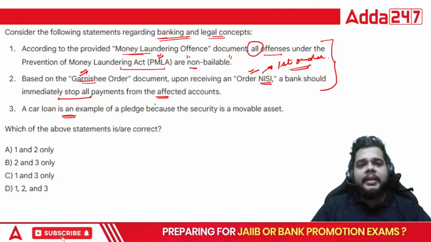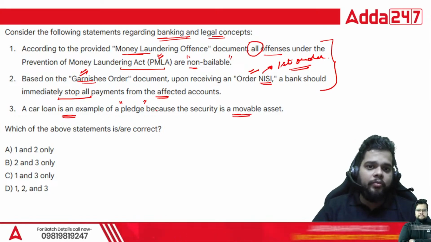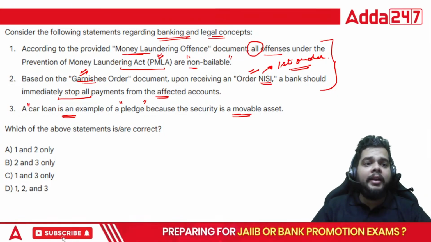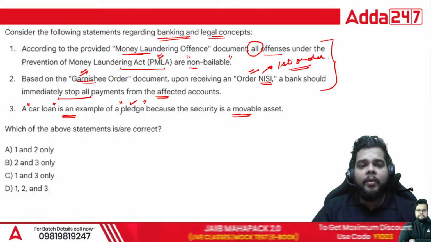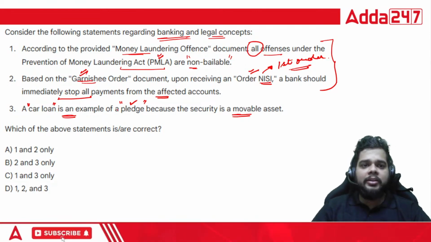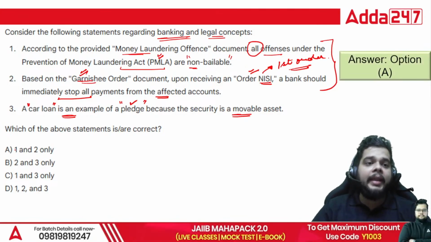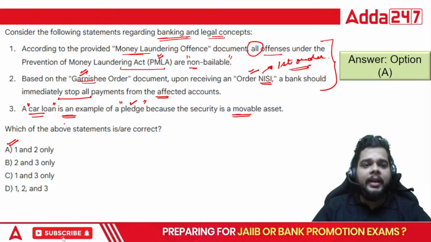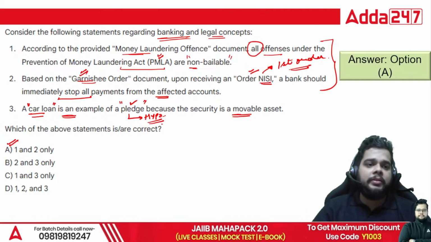A car loan is the example of pledge because the security is a movable asset. So for a movable asset, do we have pledge, or for that matter, under a car loan, whether we do pledge as the security type, or is there some other security type involved? So the correct answer for this question will be again option A, that is 1 and 2 only. Fine. So always remember, under the car loan we have the hypothecation, not the pledge. Okay.